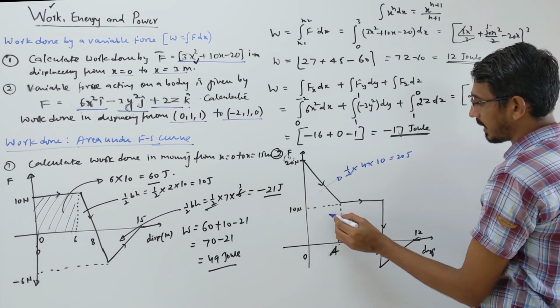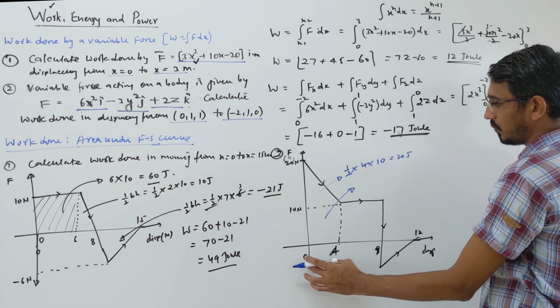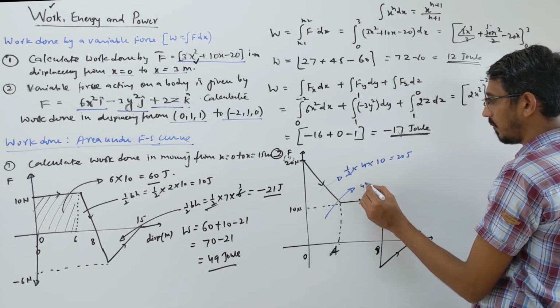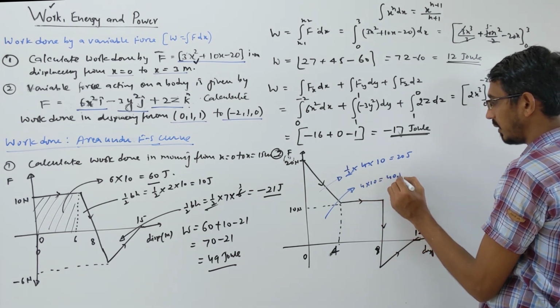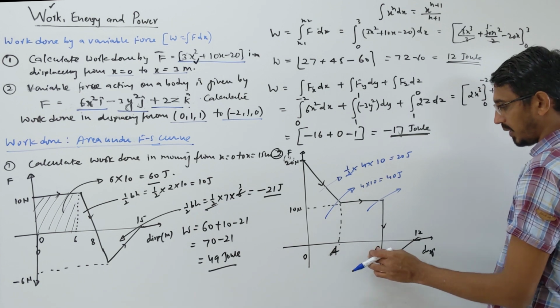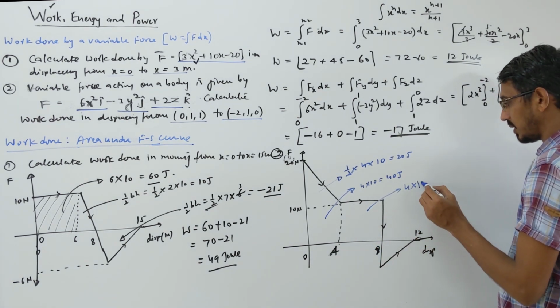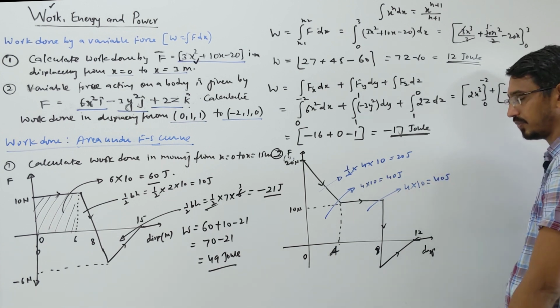Okay. Then this rectangle. Let's calculate. What's the area of this? 0 to 4 and 0 to 10. So 4 into 10 means what? 40 joule. Let's calculate area of this rectangle. 4 to 8 means what? 4. And 0 to again what? 10. So this is also 10. This becomes 40 joule. Correct.